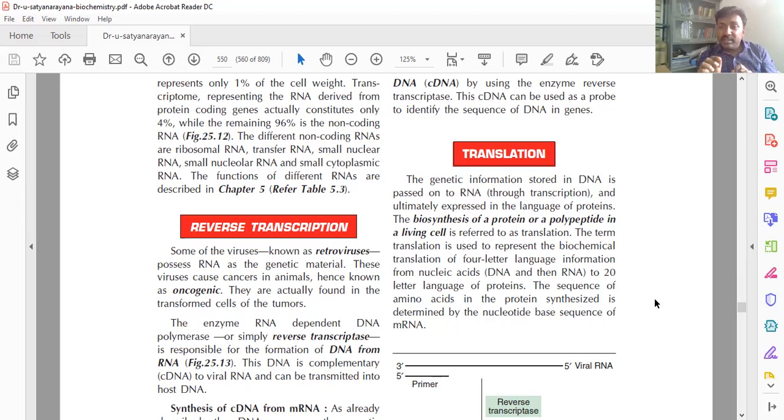That formed DNA is a complementary DNA. So for this, the enzyme required is reverse transcriptase enzyme. It is important for the 2 marks. Write the definition of reverse transcription: formation of DNA from mRNA in the presence of reverse transcriptase enzyme is called reverse transcription. That's all.